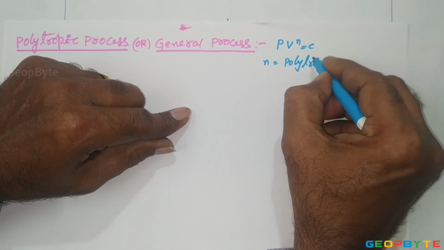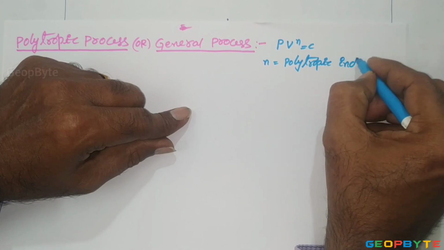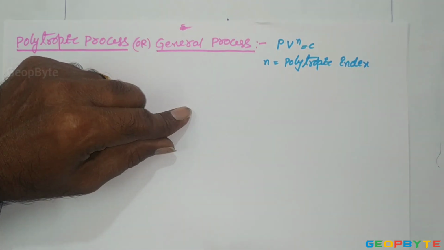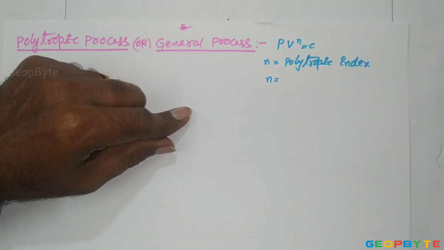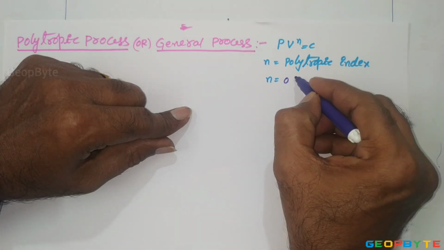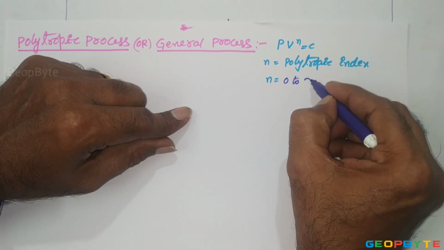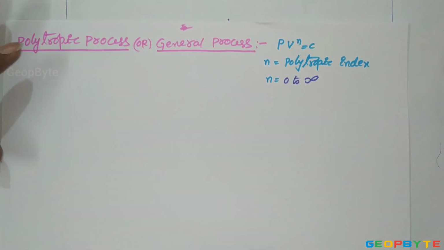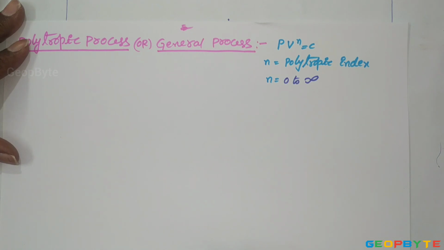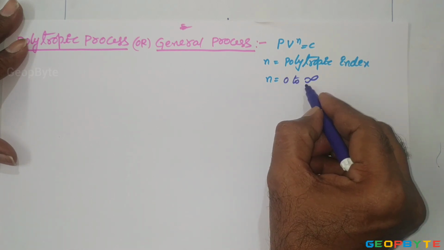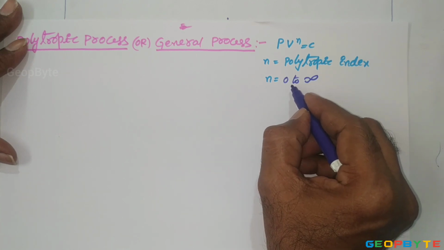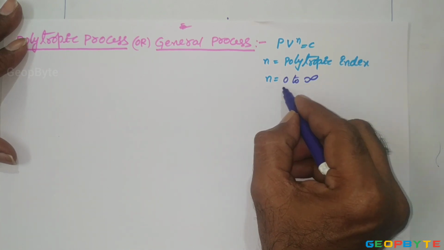This polytropic index n varies from 0 to infinity. In fact, it is varying from 0 to plus or minus infinity. But from your syllabus point of view, it is enough to remember that n is varying from 0 to infinity.